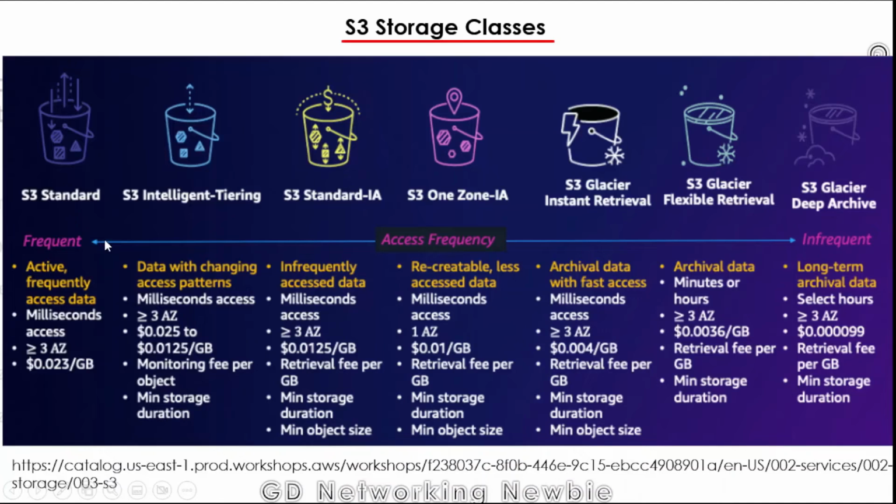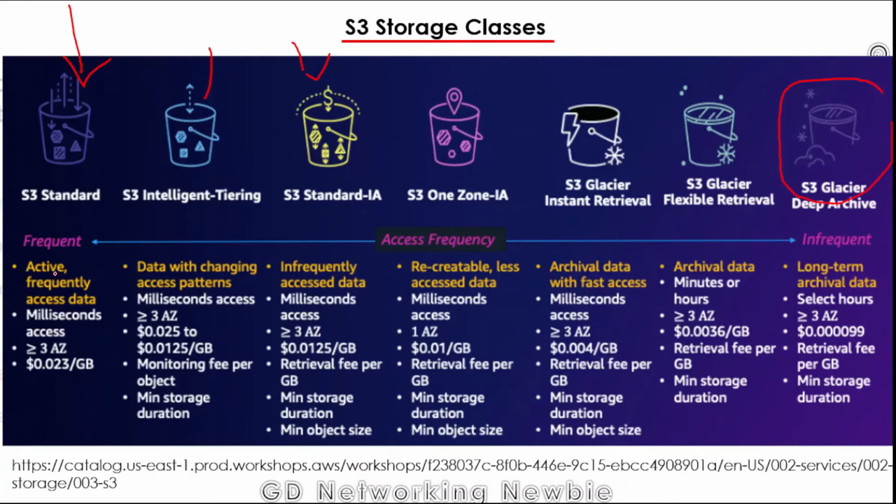And you can see, if we go to the right-hand side, we can have less frequently accessed data here, and then even slower data here. For example, here, whatever data we have, we can access within milliseconds. And let's say in the Deep Archive, we need hours to access that data. So that is the storage class which is used for infrequently accessed data.